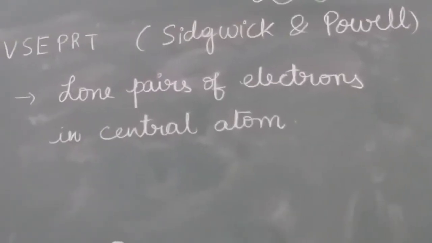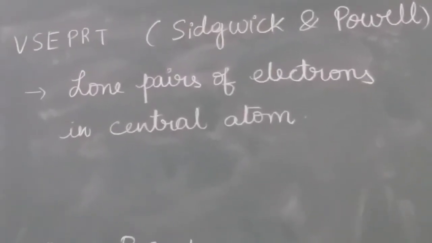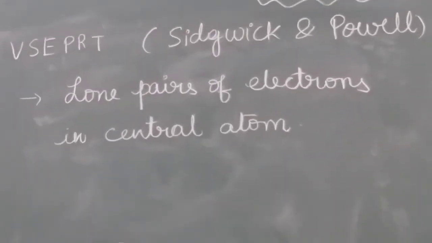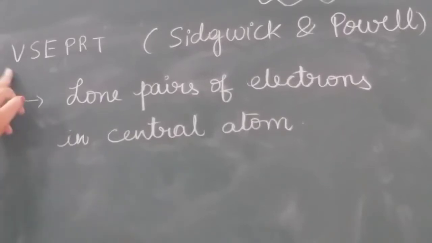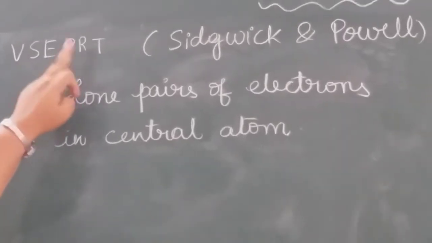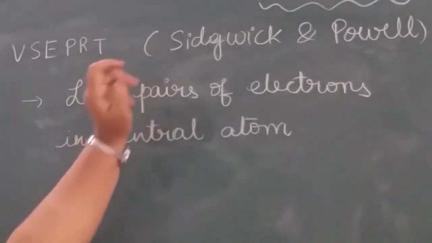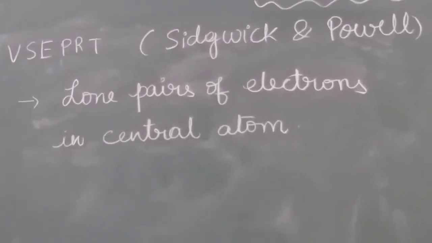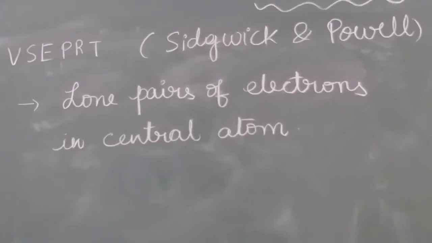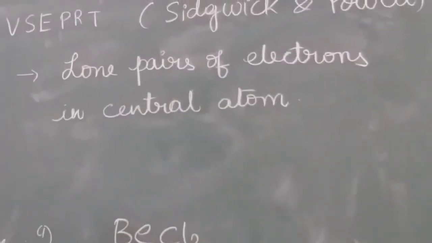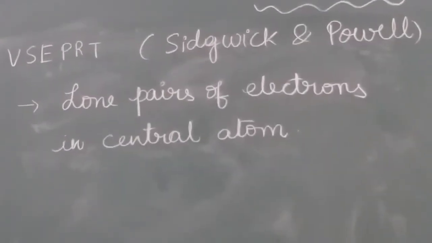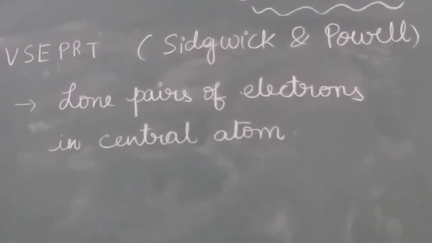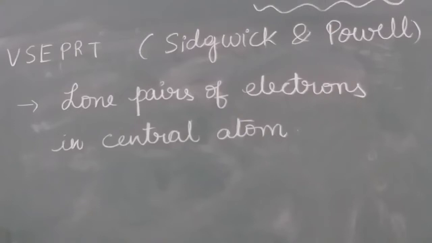The next theory is VSEPR theory. VSEPR means valence shell electron pair repulsion theory. This theory was explained by Sidgwick and Powell. The concepts that are not explained by the electronic theory of valence are explained by this theory, especially bond angles.